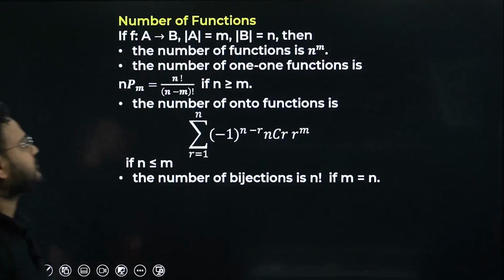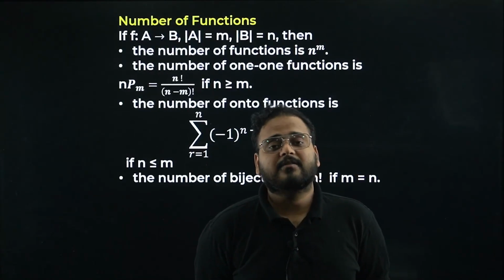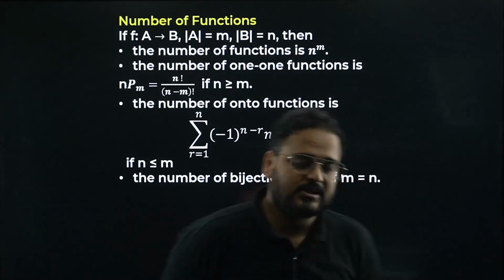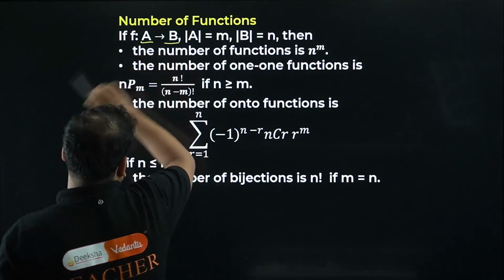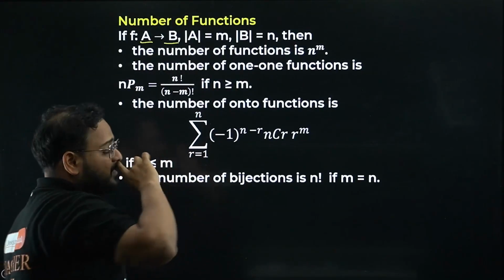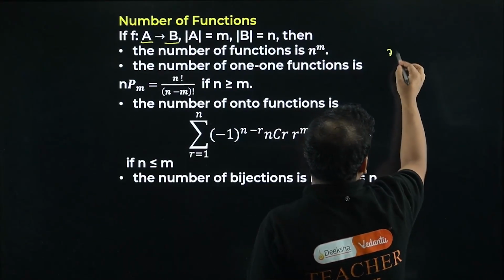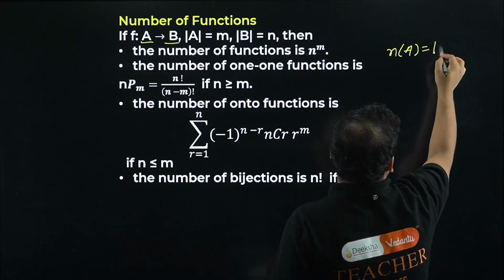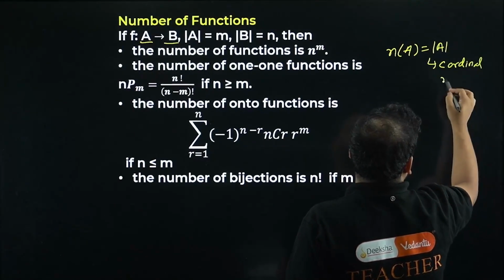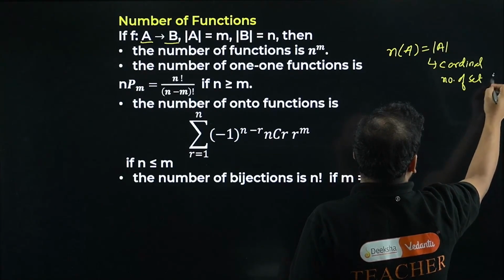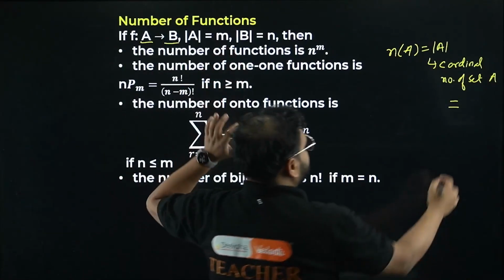Yes, over here this concept is simple, but formulas are important from this chapter. Questions can be asked. I've taken some. A is the domain, B is the codomain, and n(A) or mod of A represents the cardinal number of set A, which in this case they have given as m.